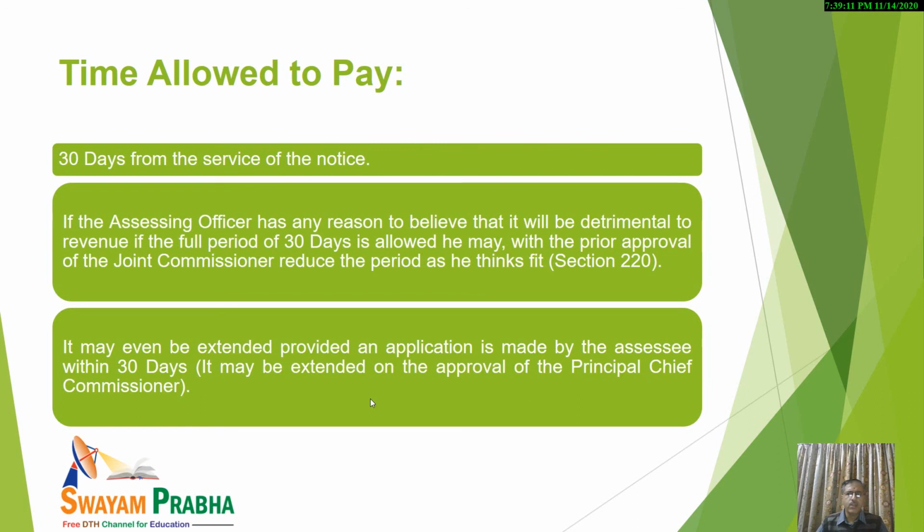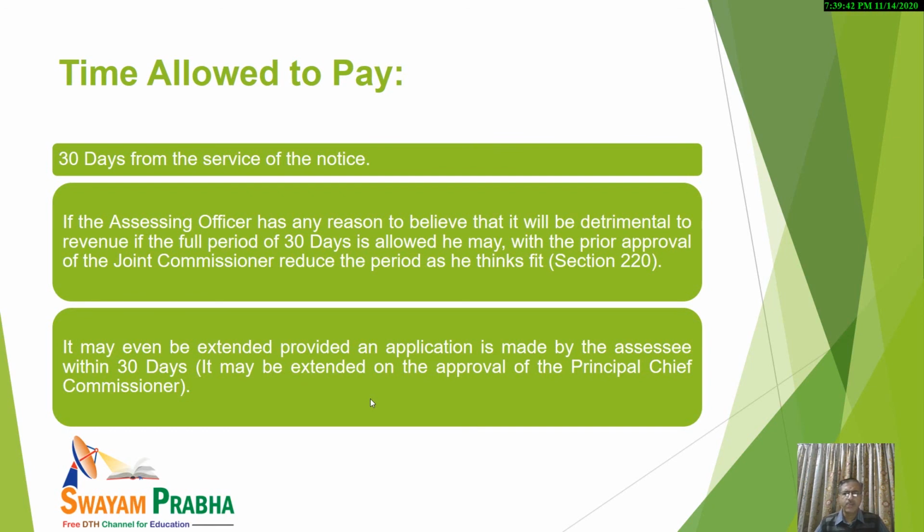But this is the general provision, the routine time period. Suppose the assessing officer has sufficient reason to believe that giving the full period of 30 days to the assessee may be detrimental to the interest of the revenue, the interest of the government.